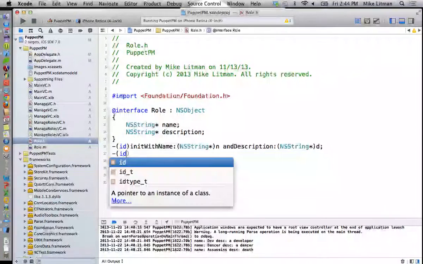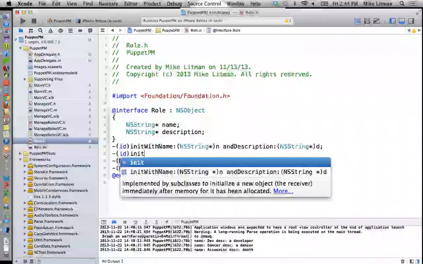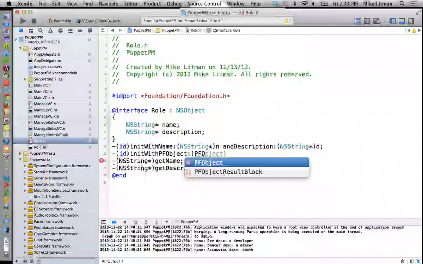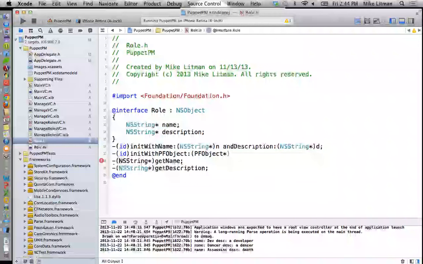But I'm going to add another constructor. This guy's going to be init with PF object. Actually, let's just call it this: initWithPFO.